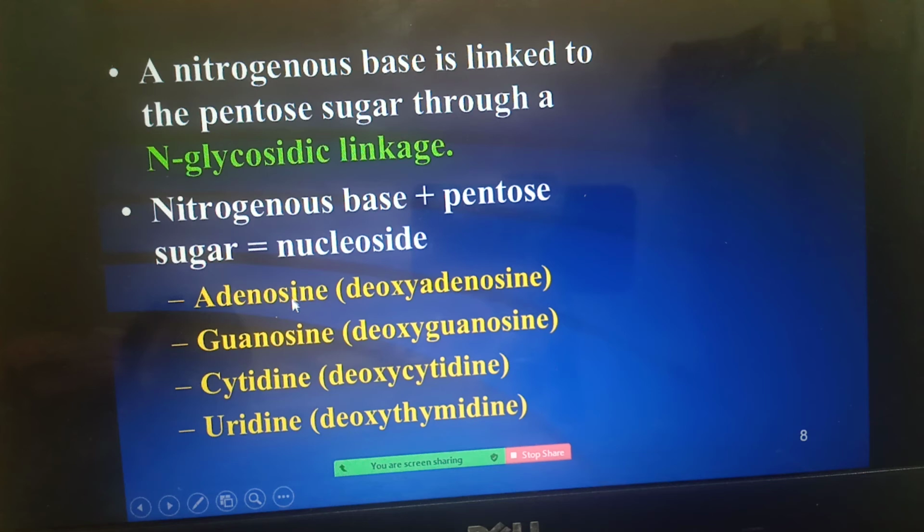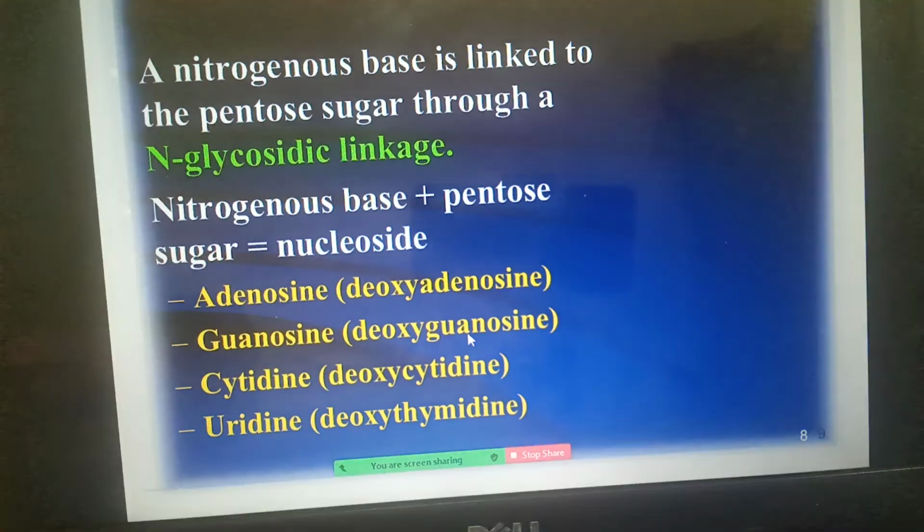Adenosine, guanosine, cytidine, uridine, these are all with ribose sugar. Deoxyadenosine, deoxyguanosine, deoxycytidine, deoxythymidine, this is in the case of DNA. You would have observed this. Uridine is in the case of ribose sugar, that is RNA. And uracil is absent in DNA, so it gets replaced by thymine here. So it is deoxythymidine.